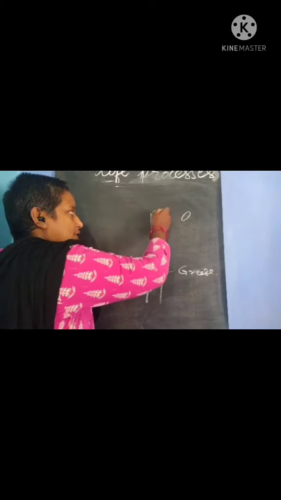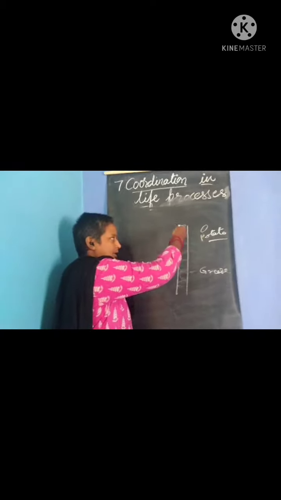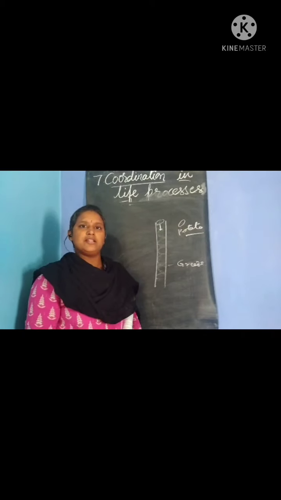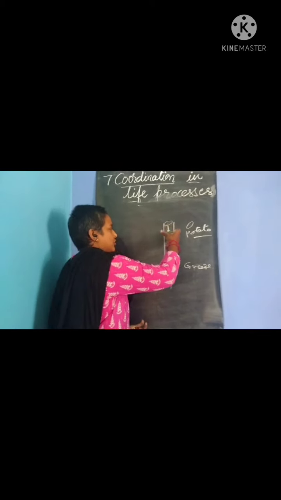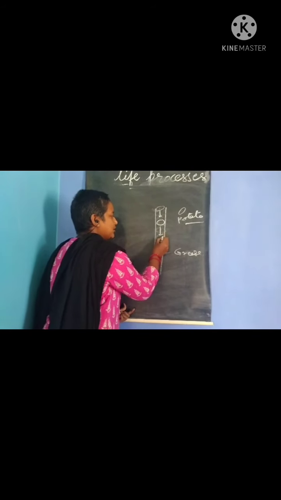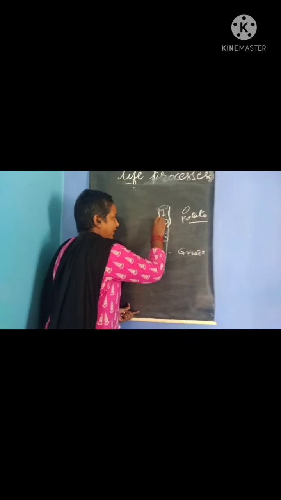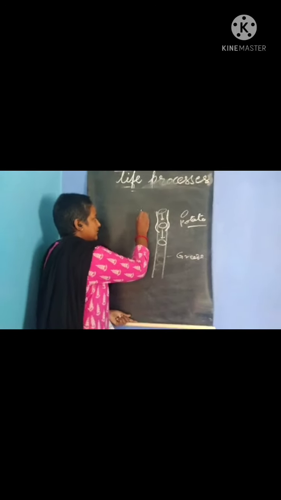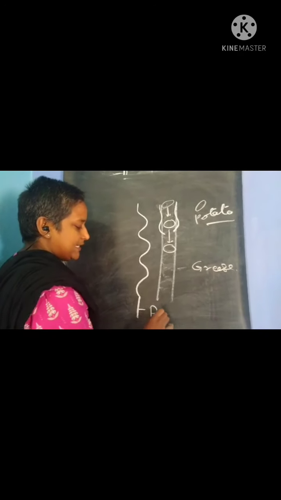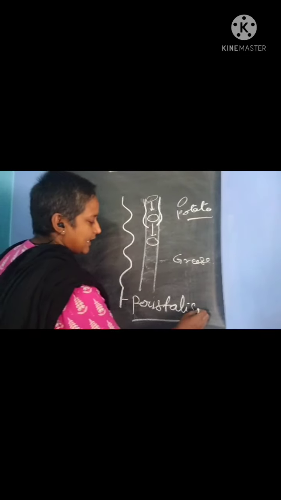Okay, so after introducing the potato, while putting the potato inside, it does not go freely, isn't it? What we'll do, we'll apply some force, then it will go into the next position. Again after giving some force, it will move slowly. So when it is moving, it produces a wave-like movement. See, it produces some wave-like movement. This wave-like movement is called peristalsis.